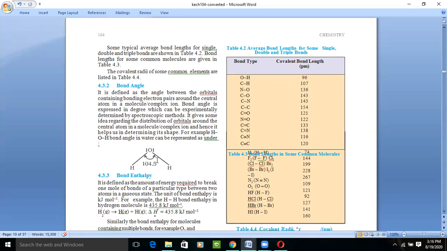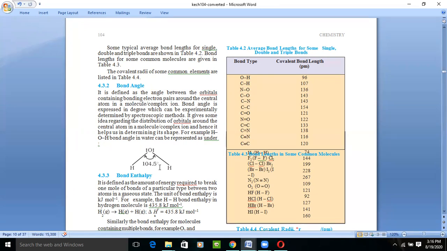It tells us about the shape. Bond angle is the main property which determines the shape of the molecule. For example, if we talk about the shape of water molecules, generally we write water like this: hydrogen H, single bond O, single bond H. But the actual shape of water is like this, and the bond angle which is present in the water molecule is